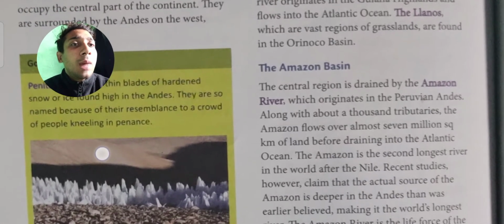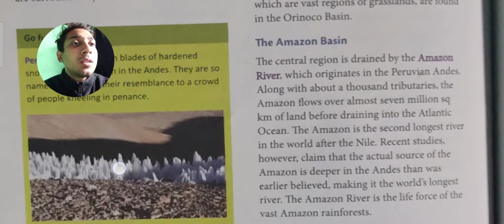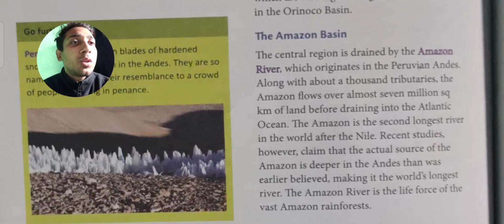Thereafter we will go to the Amazon basin. The central region is drained by the Amazon river, which originates in the Peruvian Andes, along with about 1,000 tributaries. The Amazon flows over almost 7 million square kilometers of land before draining into the Atlantic Ocean.